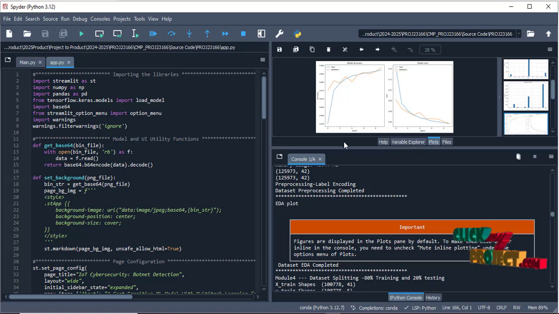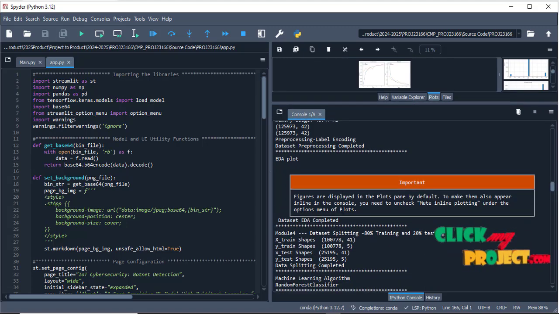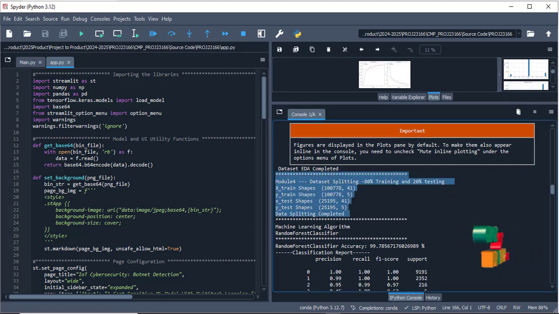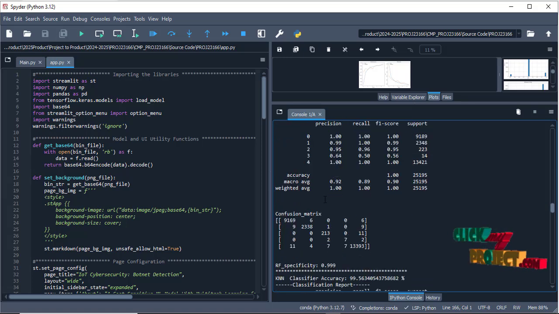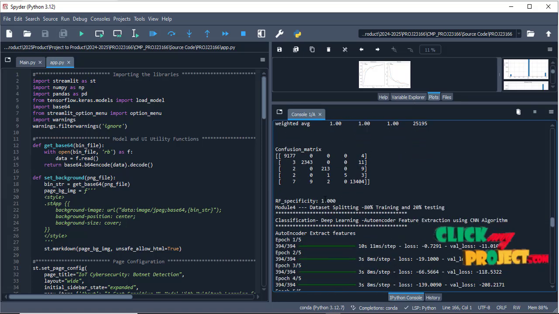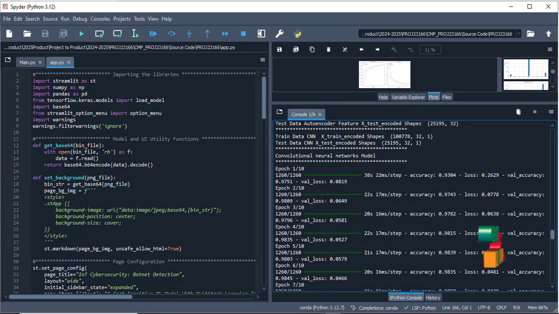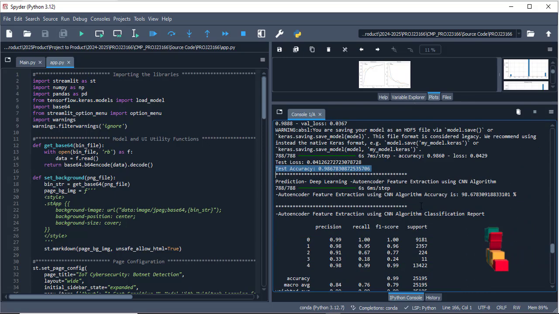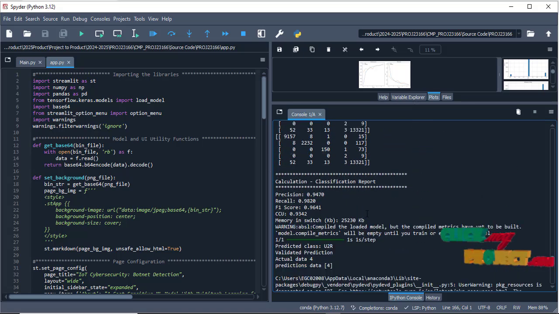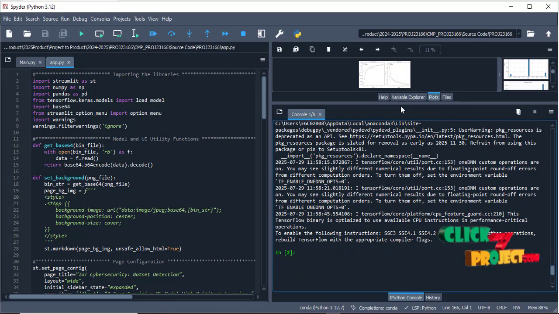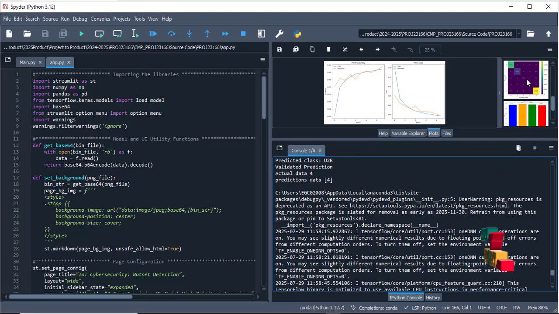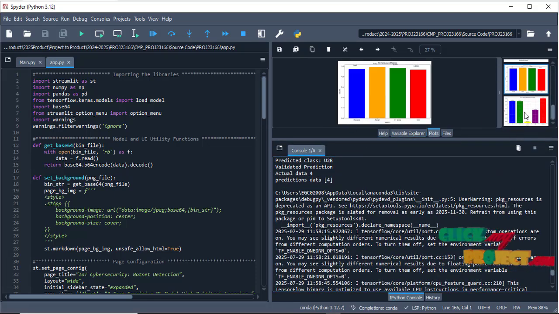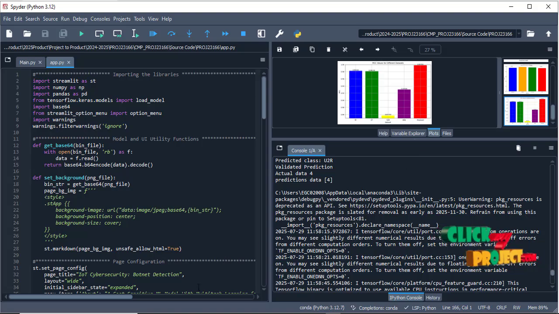After that comes model training, with feature extraction, data splitting, random forest, decision tree and KNN. Then for our proposed algorithm, the CNN, we get 98.67 as the testing accuracy, and also 99% on the other metric. Then we calculate the performance analysis for the comparative models: confusion matrix, classification report, and comparison of the accuracy.